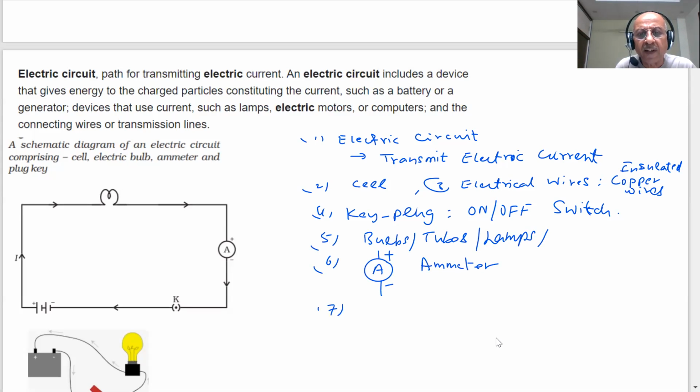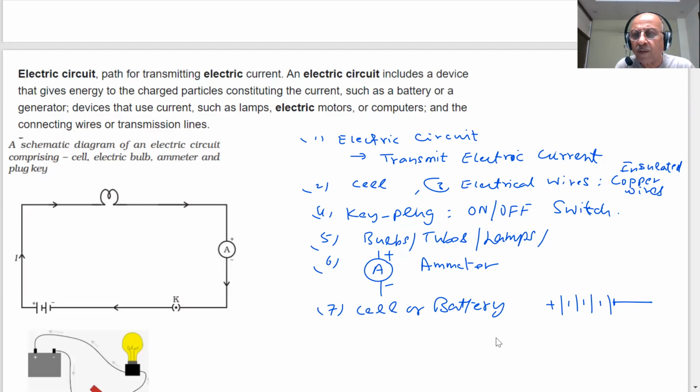And you will need a cell or battery. Why do we need a battery? We will tell you very soon. It is represented by plus. A battery is nothing but more than one cell connected in series. Here you have 1, 2, and 3 cells.